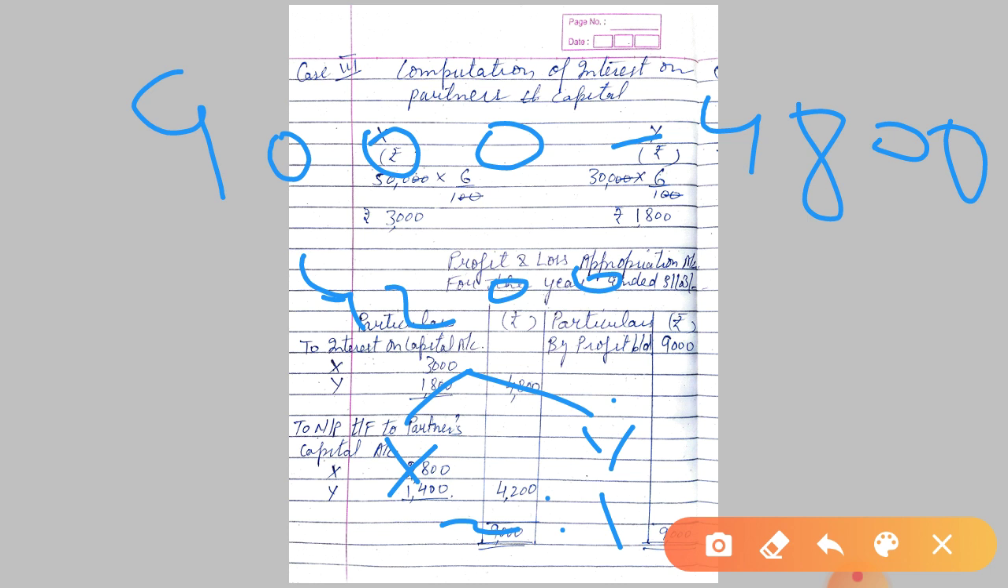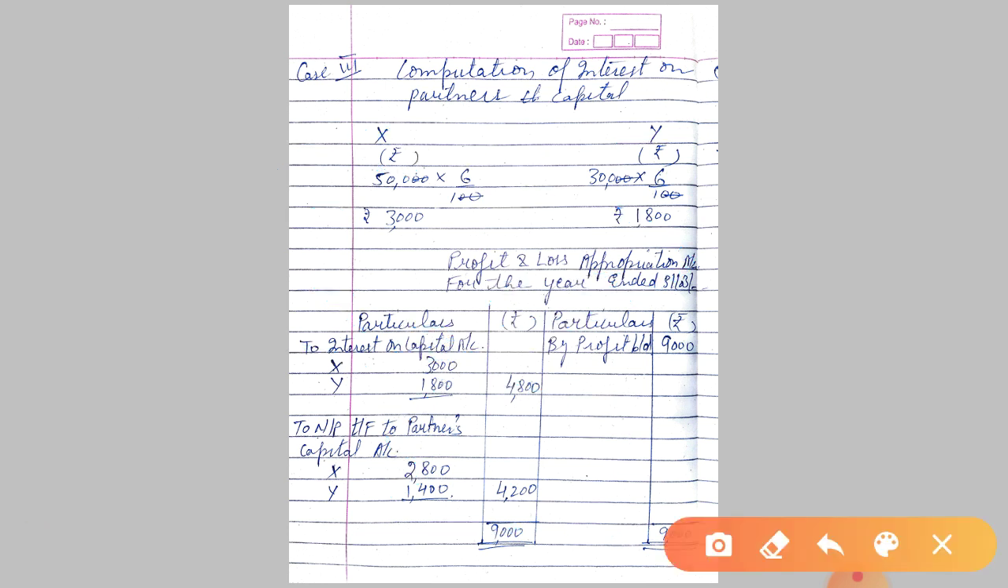I hope it is clear to you. This 4,200, how it came? 9,000 was the profit minus interest. The remaining 4,200 will be divided among X and Y in the ratio 2:1. I hope this point is clear to you. Okay, very good.